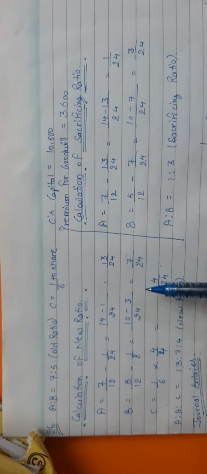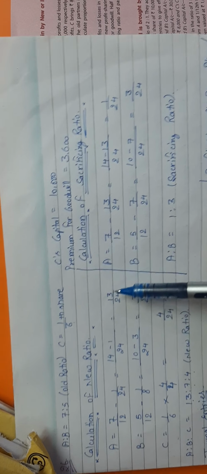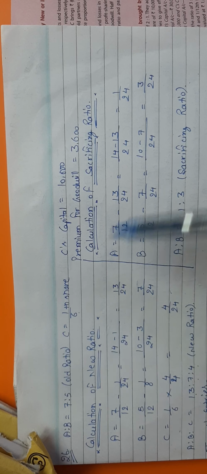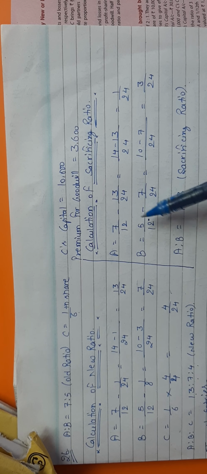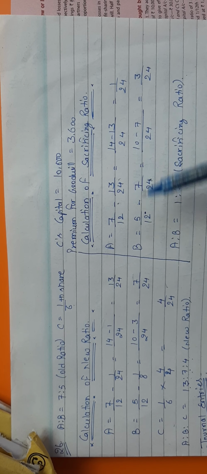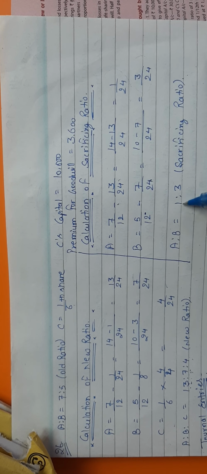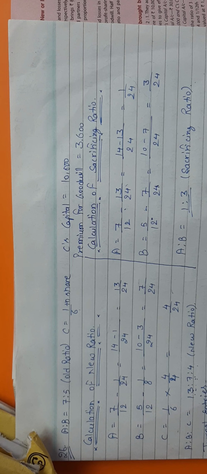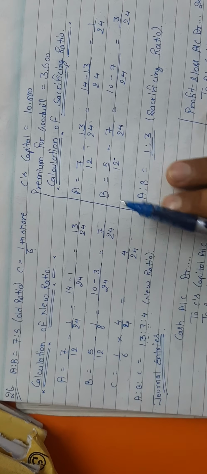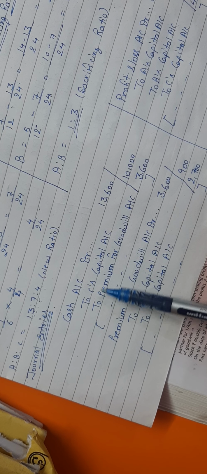Apart from this, you have to calculate the sacrificing ratio also. For that, the formula you already know: old ratio minus new ratio. So for A, old is 7/12 minus new 13/24, and for B it is 5/12 minus new 7/24. So after solving it, what sacrificing ratio you will get? You will get 1:3. And always keep in mind that the new partner is always gaining.